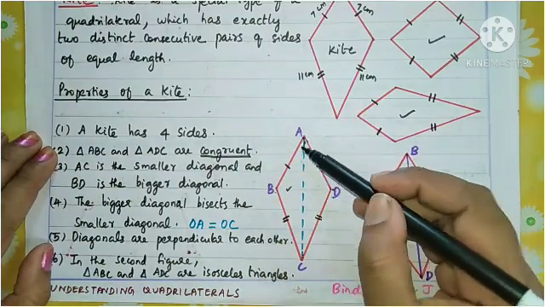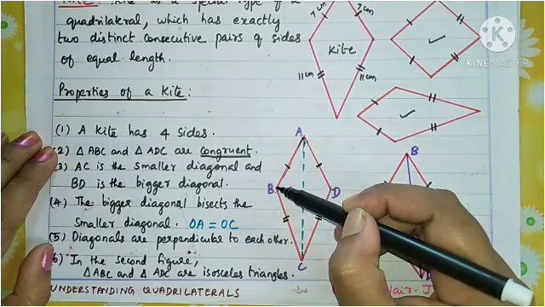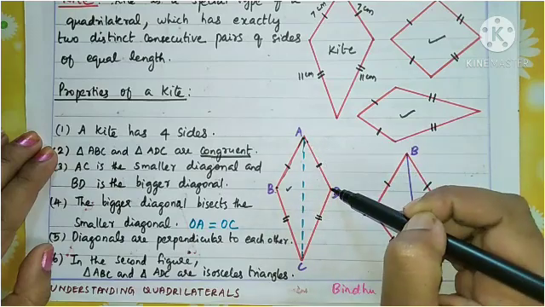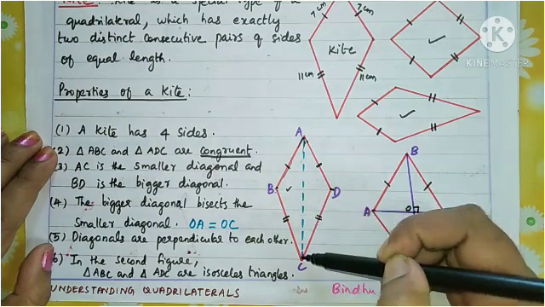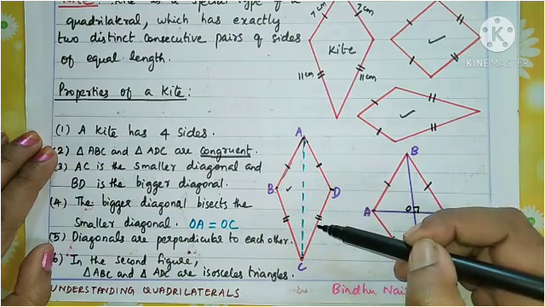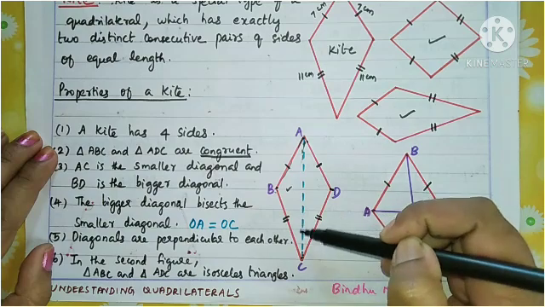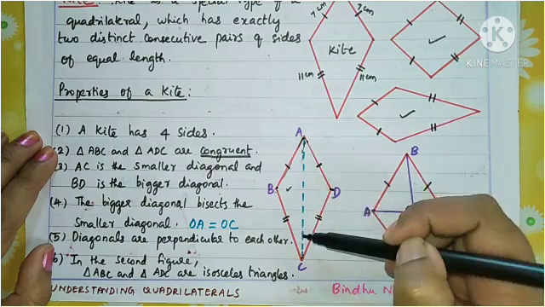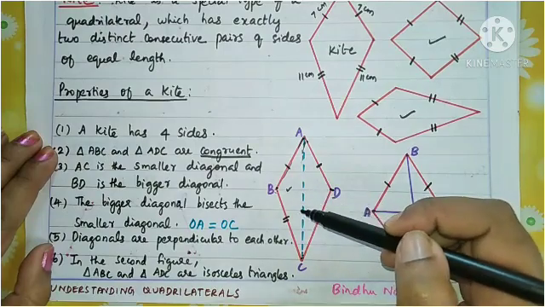So here, in these two triangles AB is equal to AD. One side is equal. Similarly BC is equal to CD. So one more side is equal, and you see this diagonal is the common side for these two triangles. So that side is also equal.